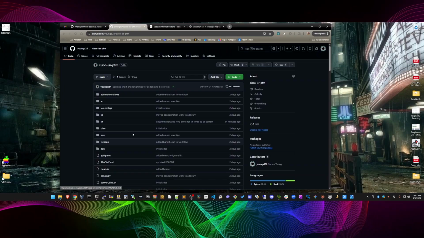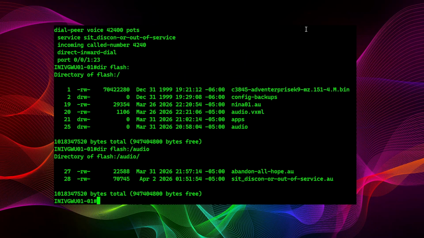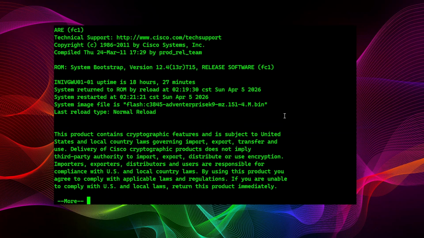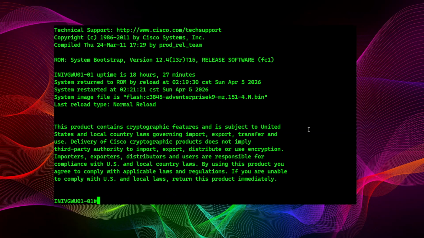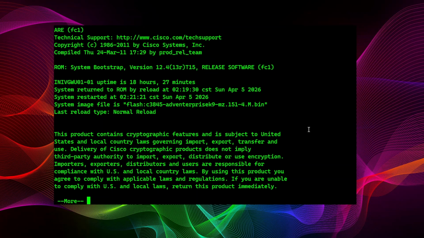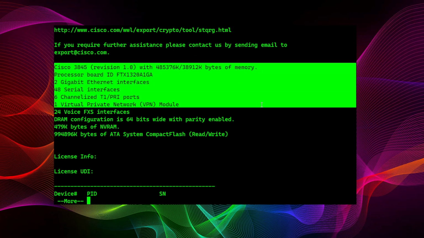Well, let me switch over to another window here with PuTTY. I am on my 3845 here. Let's do a show version. I am on IOS 15.1.4. And if we do a show hardware, where is it? Here we go. That is what it is.